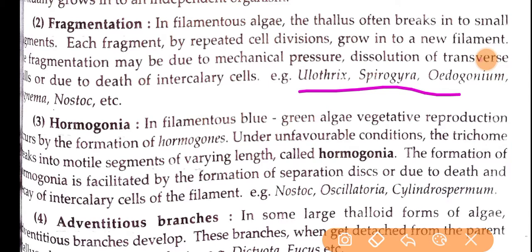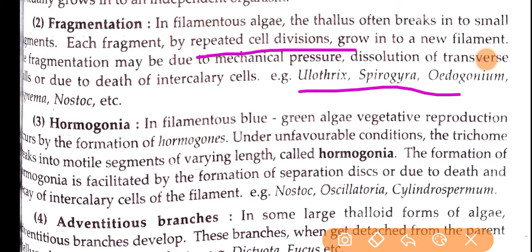So what happens in this fragmentation? In filamentous algae, the thallus will be broken accidentally, and that fragment will grow into a new individual. Each fragment, by repeated cell division, will grow into a new filament. The fragmentation may be due to mechanical pressure, dissolution of transverse walls, or due to death of intercalary cells.